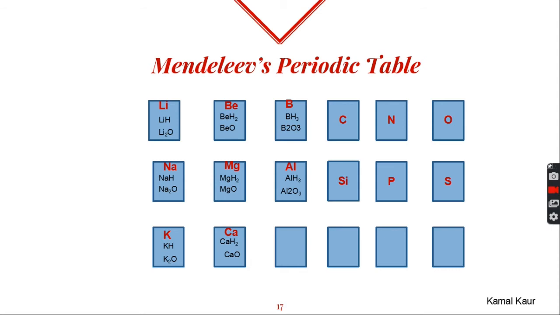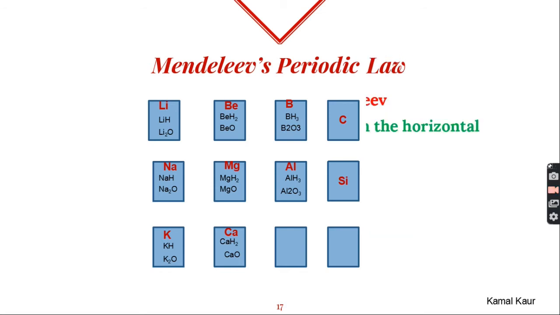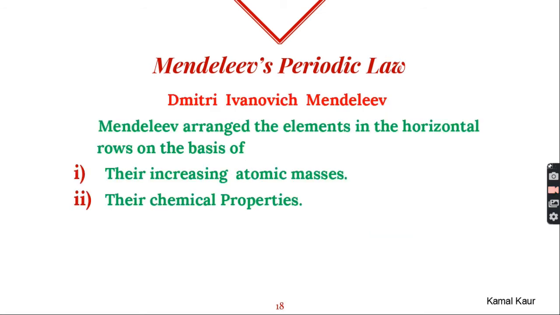At the end, he was thrilled to find that all the elements were automatically arranged according to their increasing atomic masses also. So the periodic table made by Dmitri Ivanovich Mendeleev was made on 2 bases. Number 1, elements are arranged in horizontal rows on the basis of their increasing atomic masses. Number 2, on the basis of their similar chemical properties.